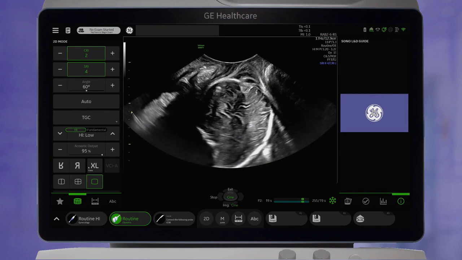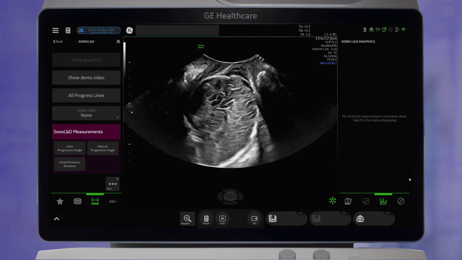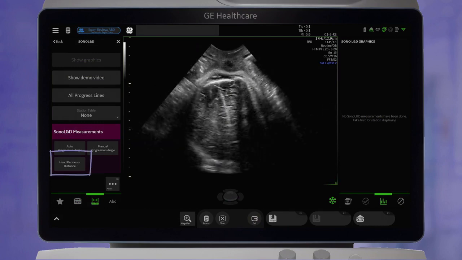Two measurements are available with Sono L&D in two different views: the angle of progression in the sagittal view, and the head perineum distance in the transverse view.